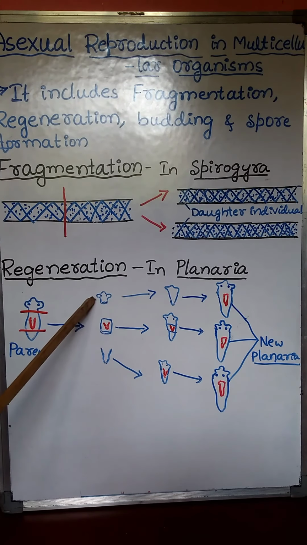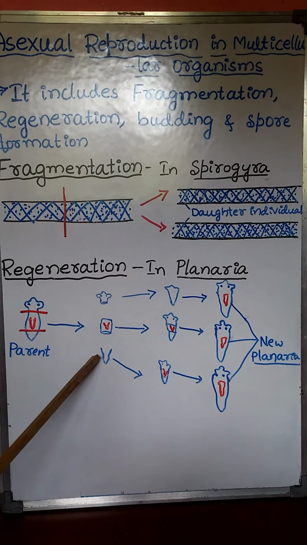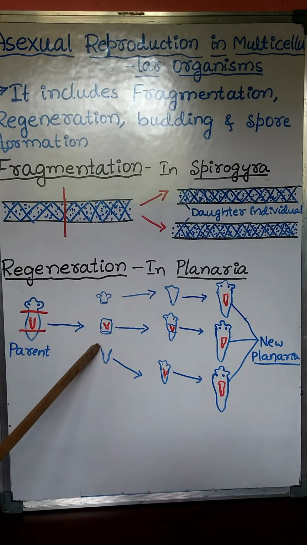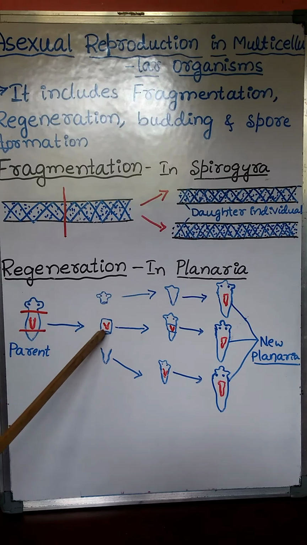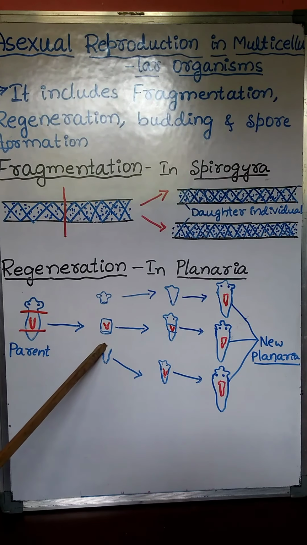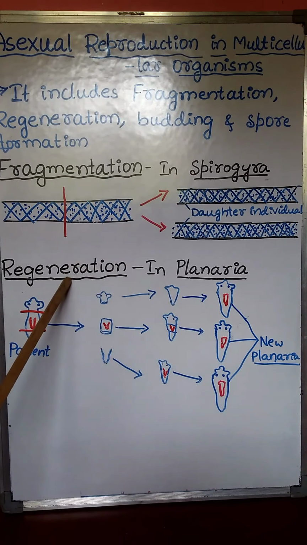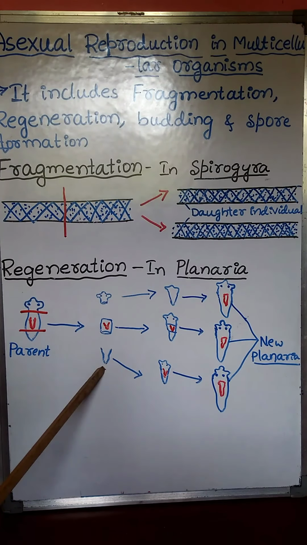Then the cells present in this cut piece regain the capacity of differentiation. Means due to the presence of stem cells and de-differentiation of differentiated cells, the formation of a new individual occurs by regeneration. It is nothing but de-differentiation of differentiated cells.